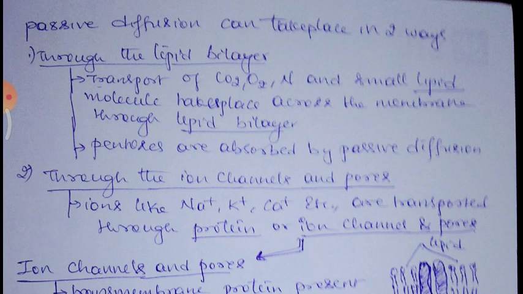The second one is through the ion channels or pores. These are channel-type structures seen in the cell membrane that help in the transport of molecules. Through the lipid bilayer, there is a transport of carbon dioxide, oxygen, nitrogen, and smaller lipid molecules across the membrane.